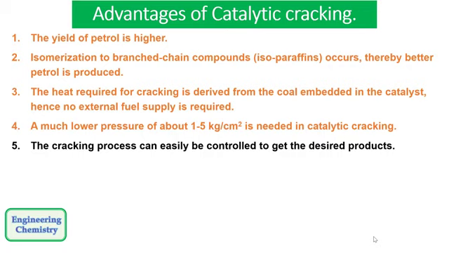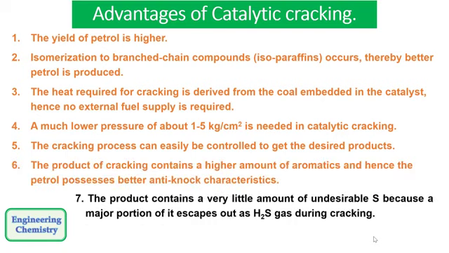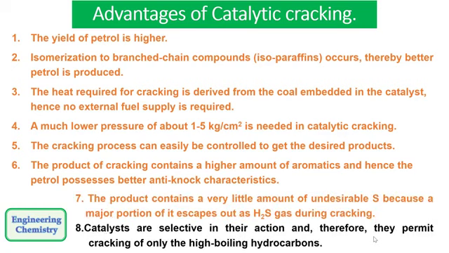The cracking process can easily be controlled to get the desired products. For example, instead of gasoline, we can get some other products which are obtained by the cracking process. The product of cracking contains a high amount of aromatics and hence the petrol possesses better anti-knocking characteristics. The product contains a very little amount of undesirable sulfur, because we know that sulfur on reaction with hydrogen, which is already there in the hydrocarbon, produces H2S gas which is harmful for the environment. This formation of H2S gas is minimized. Catalysts are selective in their action and therefore they permit cracking of only the high boiling point hydrocarbons.